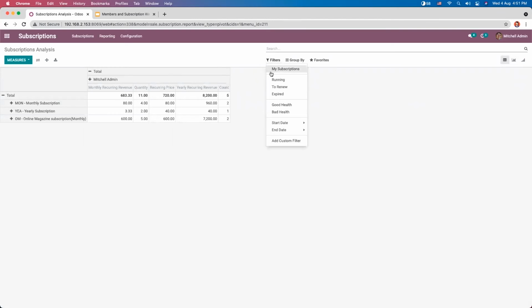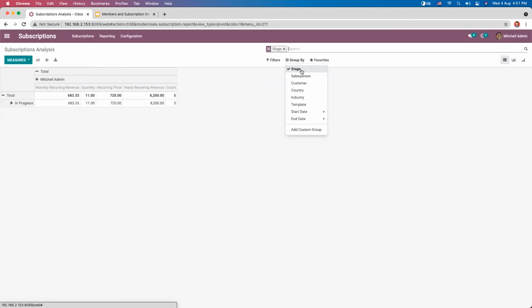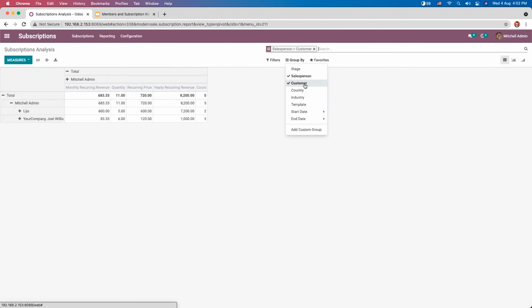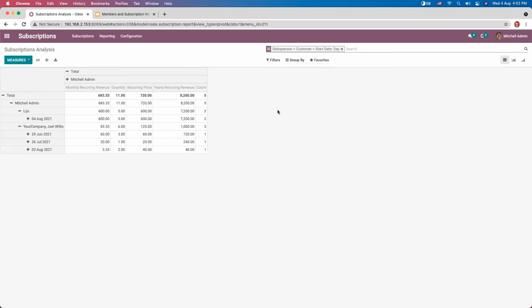And you can also group this report by different options. Here you can group by stage, salesperson, customer, then country, industry, then start date. So here you can see the start date. This report is grouped by start date, and you can also filter the report by adding filters.